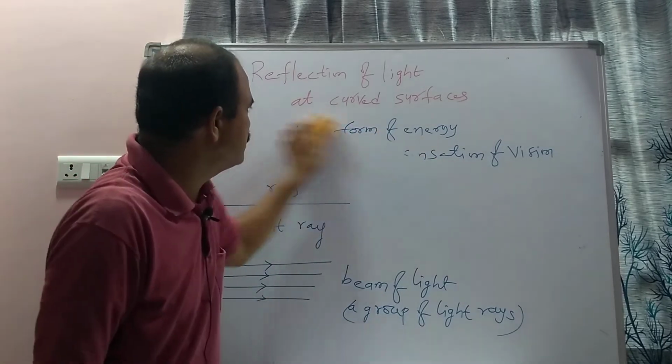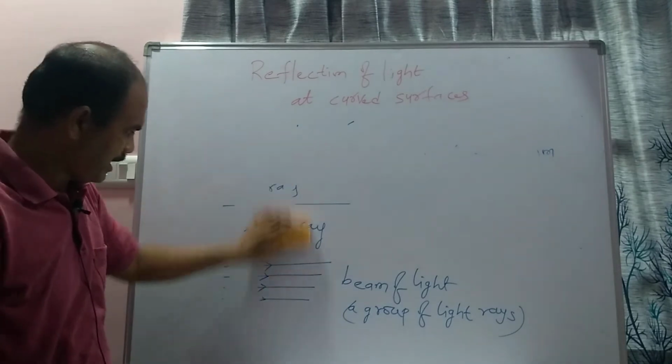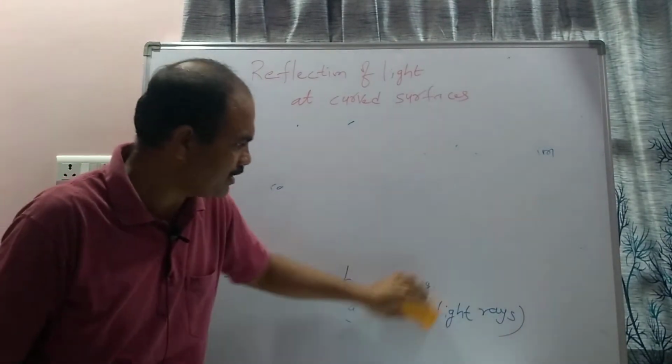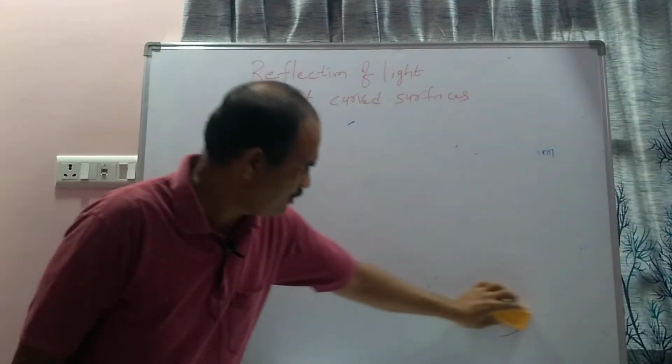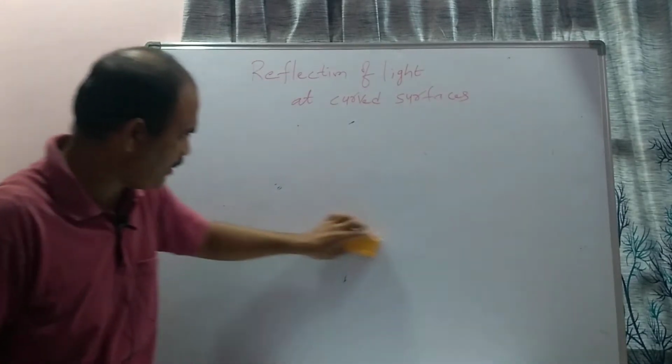Again, beams of light are of 3 types. One is the parallel beam of light, next is the convergent beam of light, and next is the divergent beam of light. So the beam of light is of 3 types.